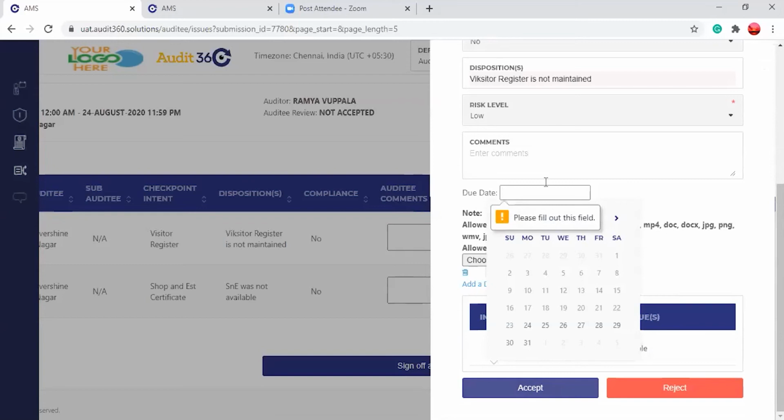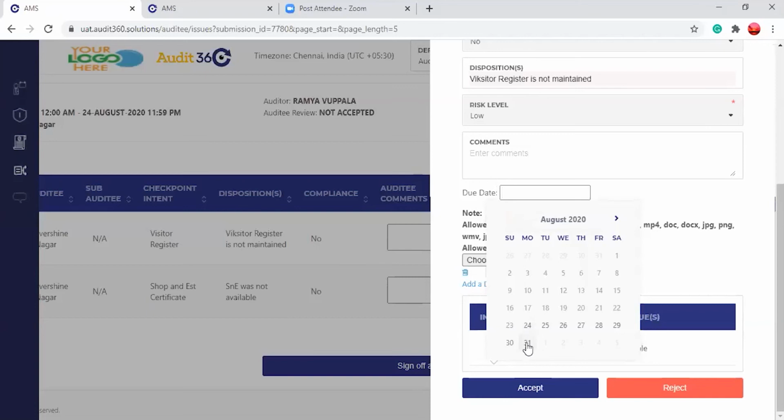Once you accept, it asks for a due date. There are two configure methods. If you have selected eliminate auditee sign off and given a TAT, the TAT will be calculated automatically and the due date will not be asked. Suppose you feel that the compliance is to be taken up by the auditee, and he gives a time or a deadline for that, you can select the due date accordingly.